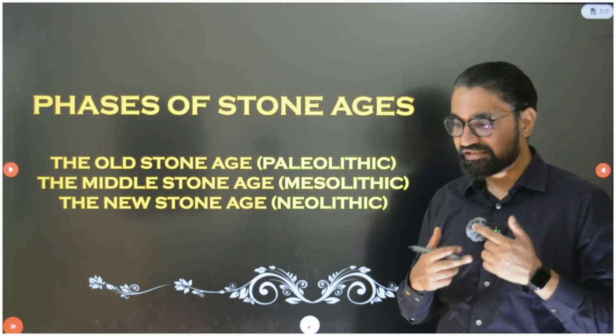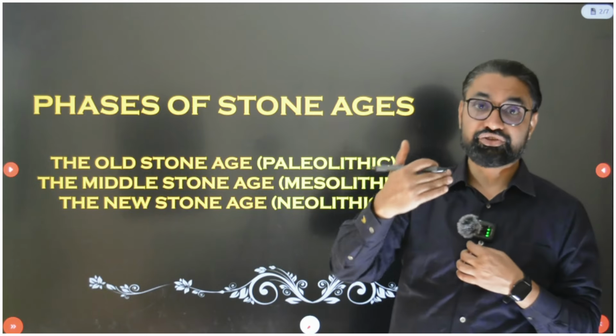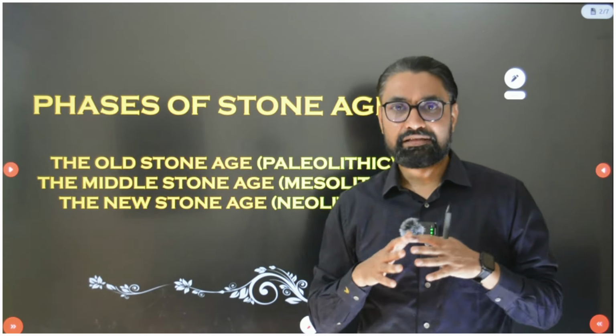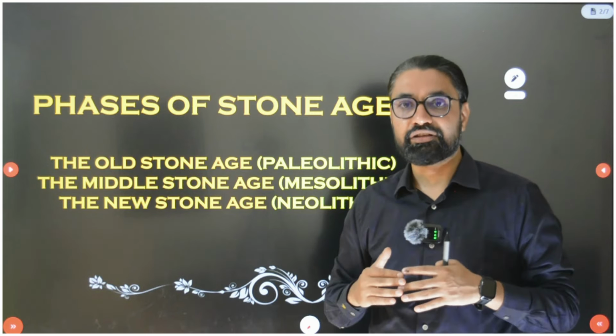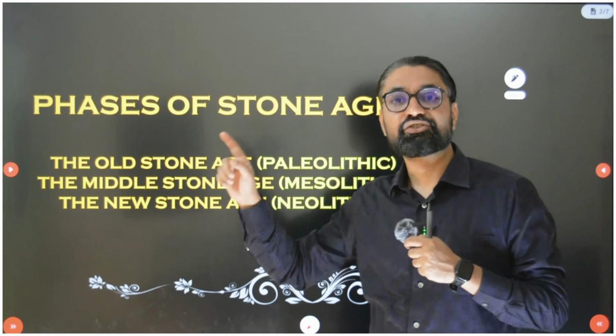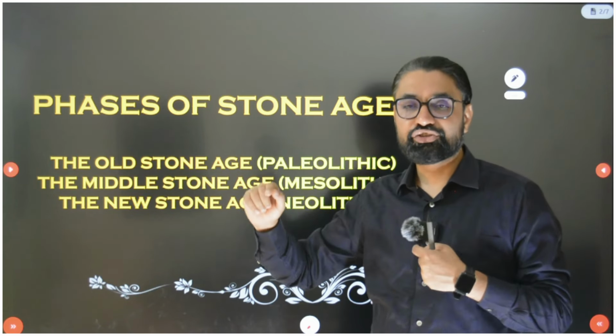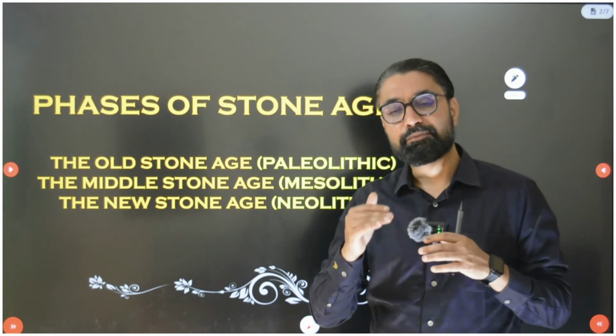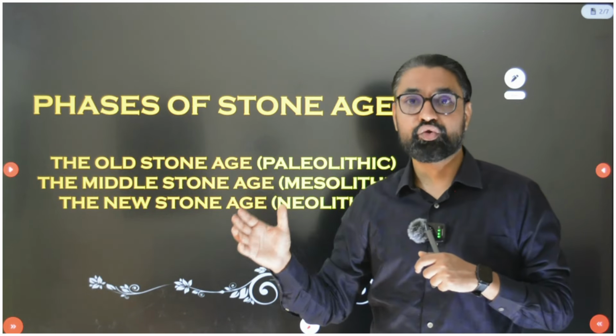Now I am going to explain this concept at a much better, higher level. But before that, remember that this division of Paleolithic, Mesolithic, Neolithic is in history, but the same division appears in geography. In geography, the Paleolithic time period is called Pleistocene, and Mesolithic and Neolithic are Holocene.